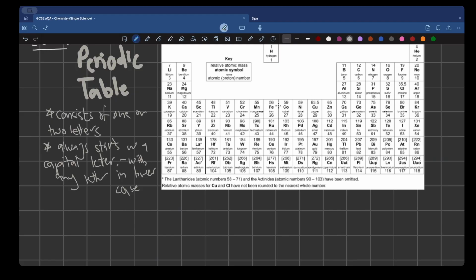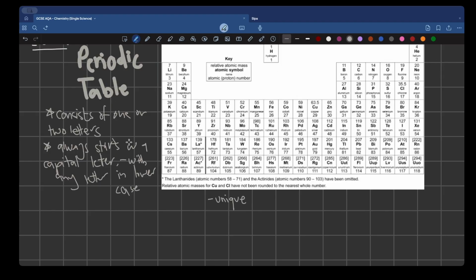Now, you also need to know that all of these symbols are unique. O is for oxygen. Do you see O for any other element? Sure, for osmium, we've got O and a small s.